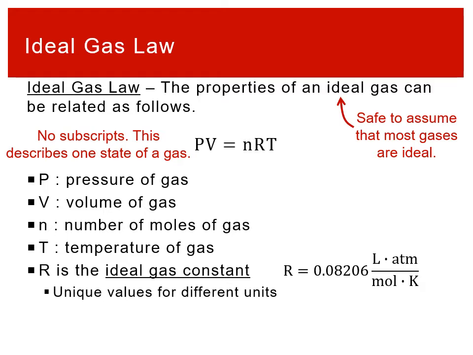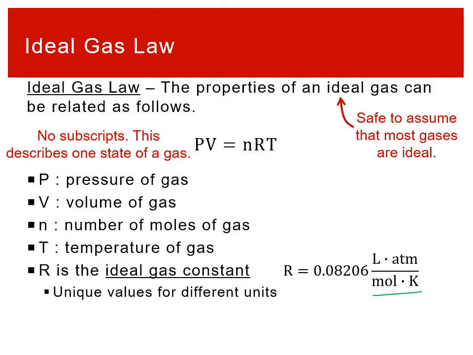So then our final new variable is this capital R. Capital R is called the ideal gas constant. We have a value given here, 0.08206 liter atmosphere divided by mole Kelvin. So one of the things you see is that in the units, we've packed in all the other P, V, n, and T. Everything is packed in there.